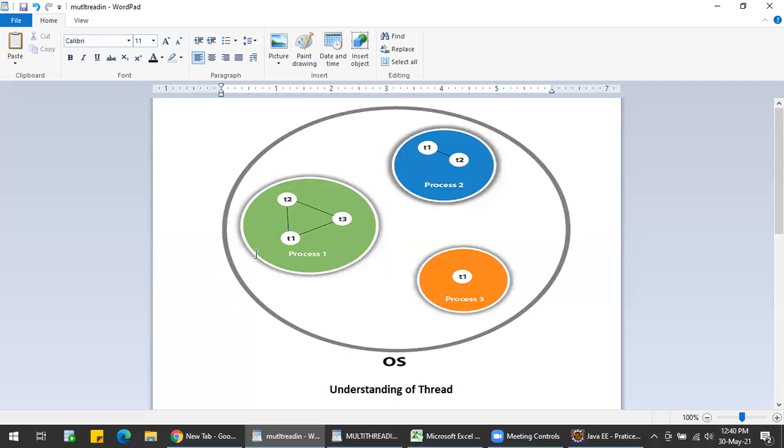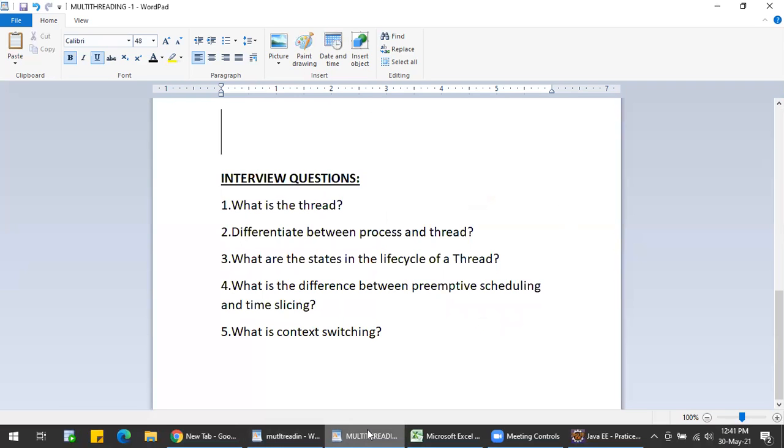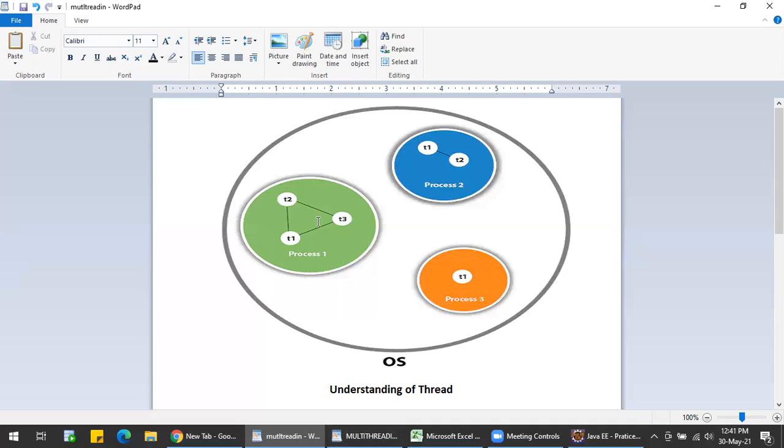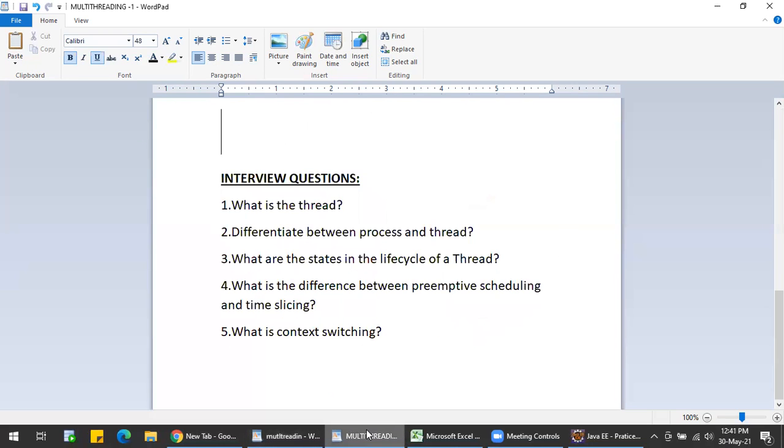Each process can have multiple tasks, multiple threads. Threads are nothing but sub programs, sub processes running in a process, which are cut down. Each sub process is nothing but a thread, which is very lightweight. It is a separate path of execution for the process. Okay, that is what a thread is. Now I've explained what a process and a thread are.